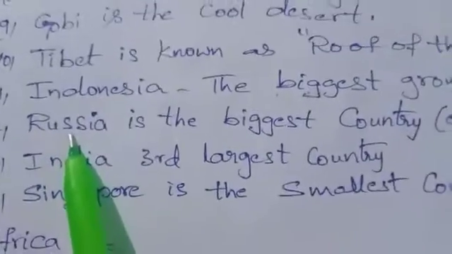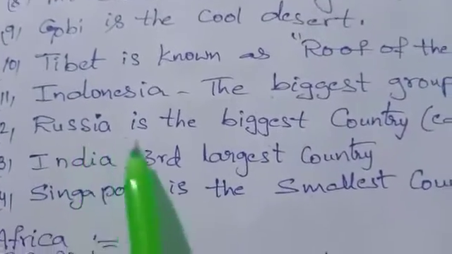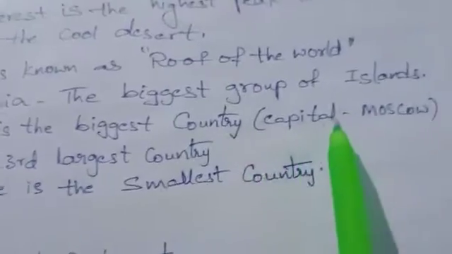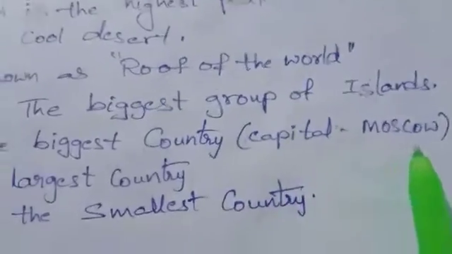Next, which is the biggest country in Asia? Russia. Russia is the biggest country in Asia. The capital of Russia, Moscow, but Moscow is in Europe.